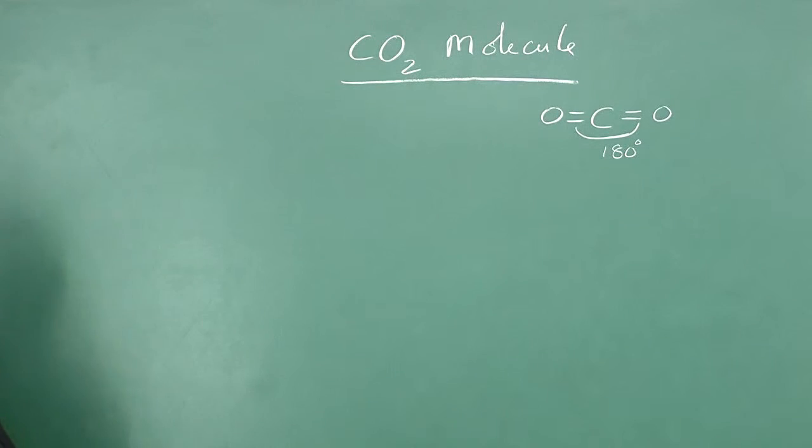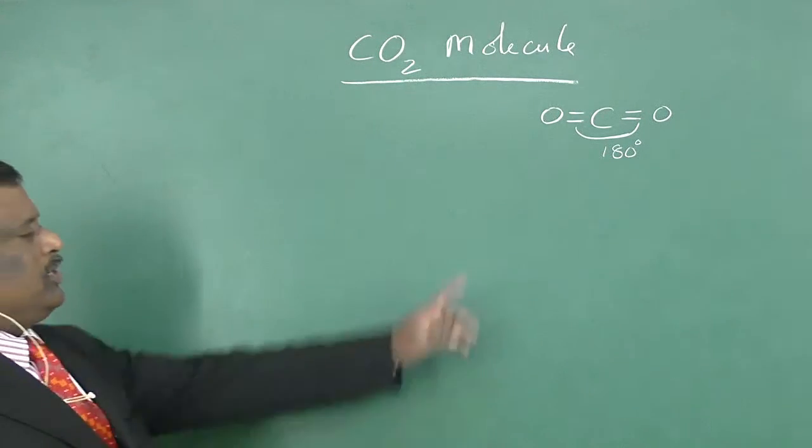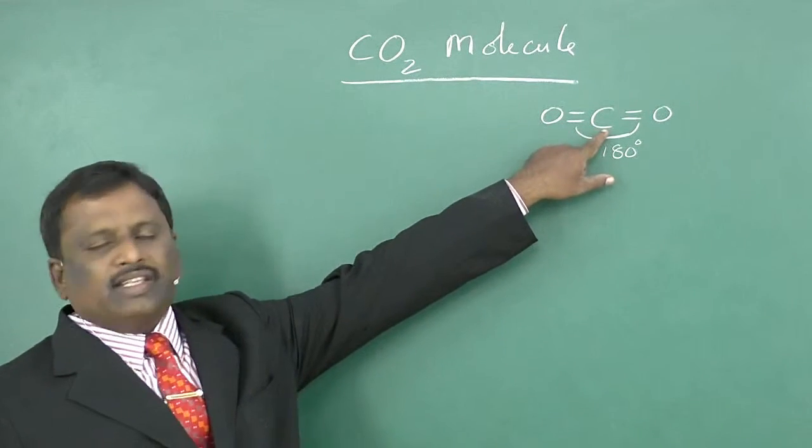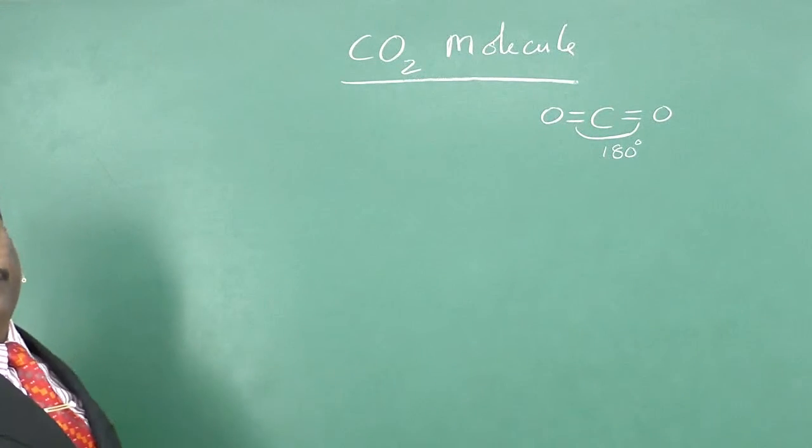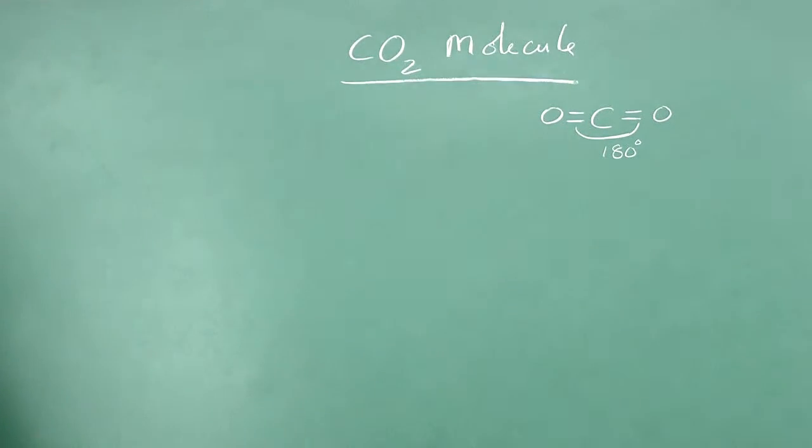In the CO2 molecule, the atom that is present at the center of the molecule is carbon. So, the central atom is carbon. In any molecule, the shape and its geometry depend upon the valence electronic configuration of this central atom.